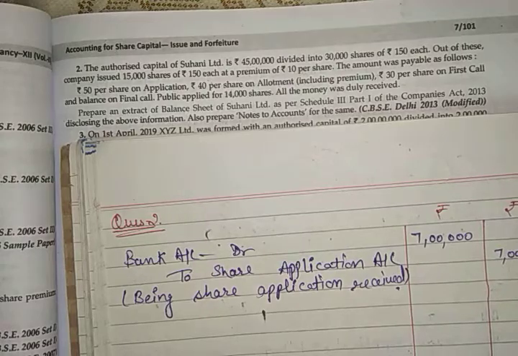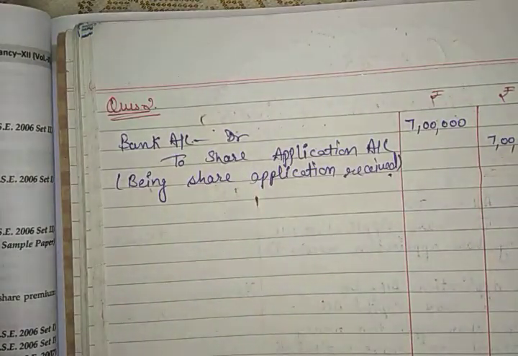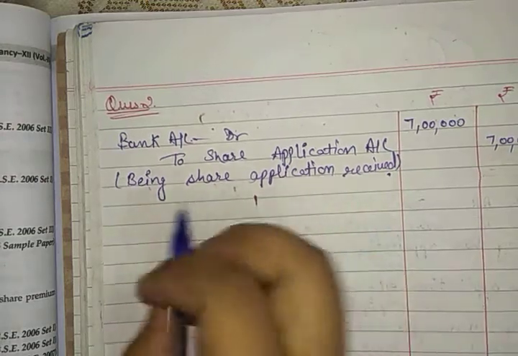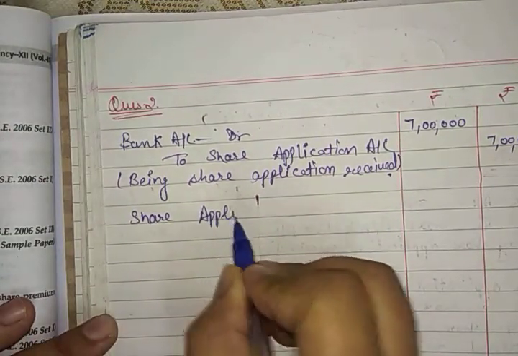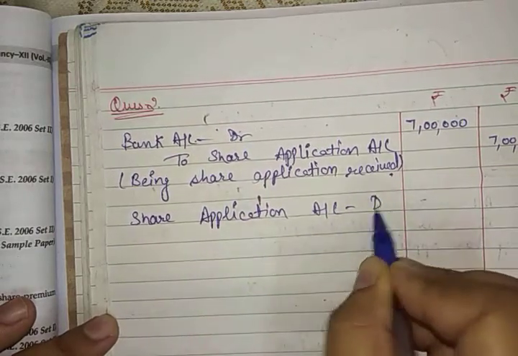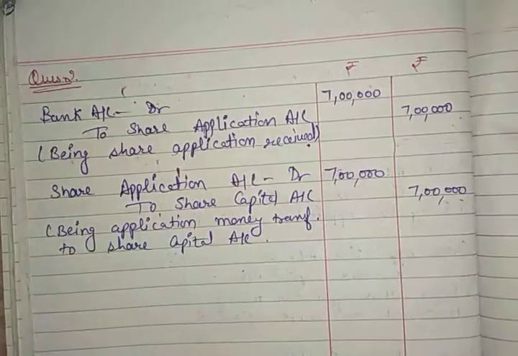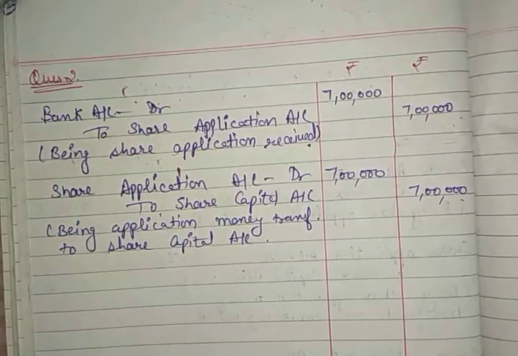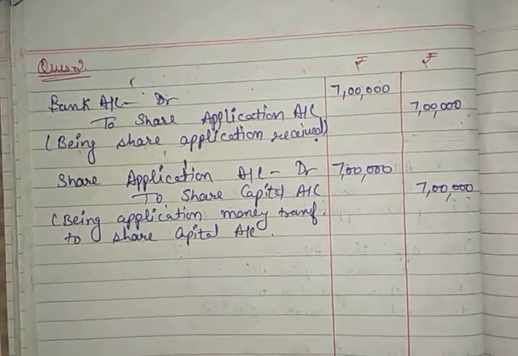After that you will transfer this application money into share capital. Okay, so the entry will be share application account debit to share capital account. Okay, here is the journal entry. In this we have transferred the share application money to share capital account, 7 lakh rupees.